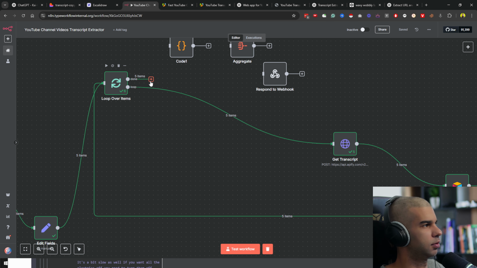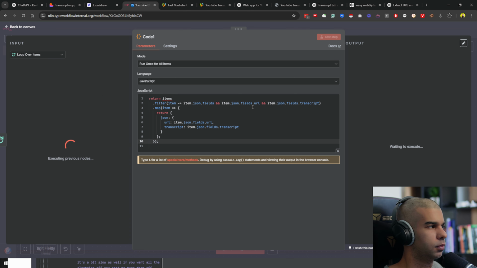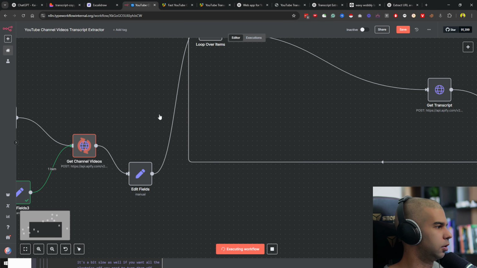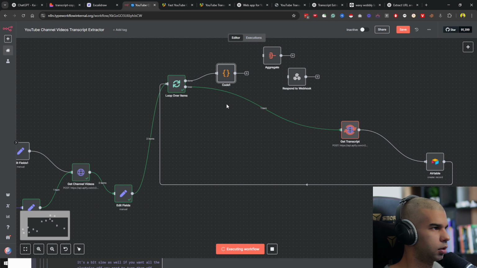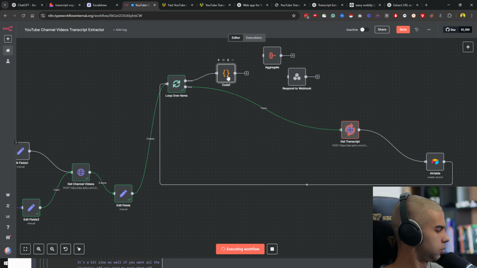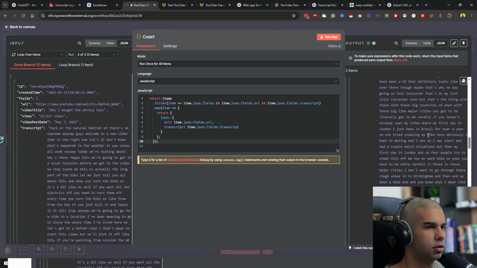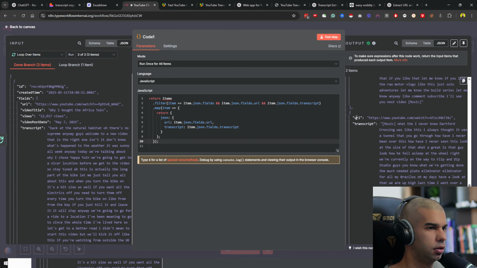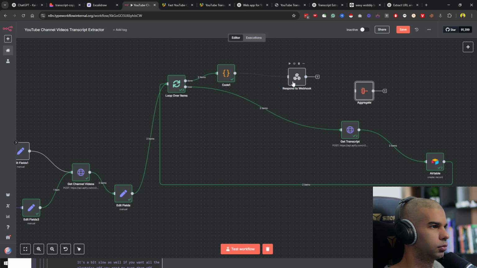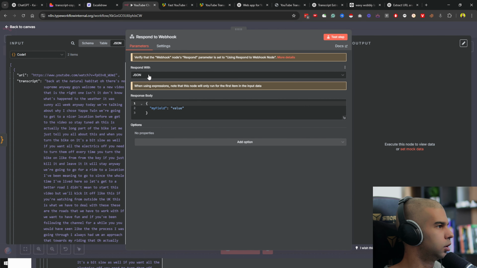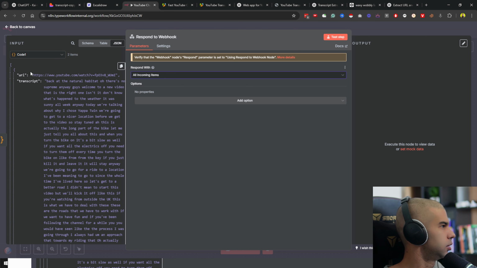Okay, so we got 5 items there. Now, if we connect this code node and we hit test step, it's going through again once more. Okay, so we got our 2 items here, URL transcript, and I think we might be in business. We got URL transcript, great. So now, if I choose respond to webhook, let's just respond with all incoming items. I think that might just do the trick.